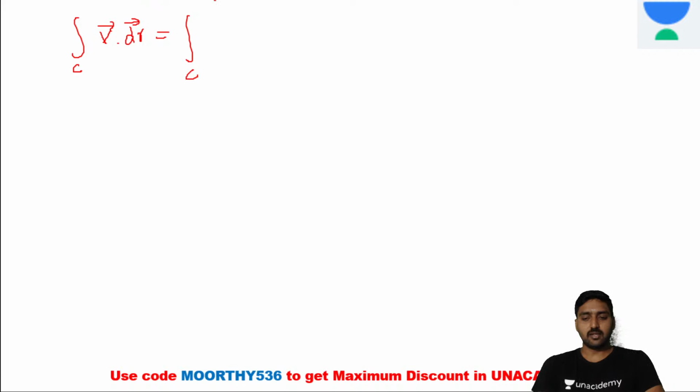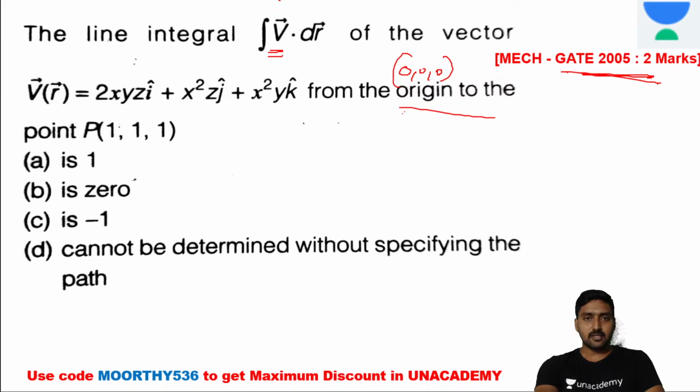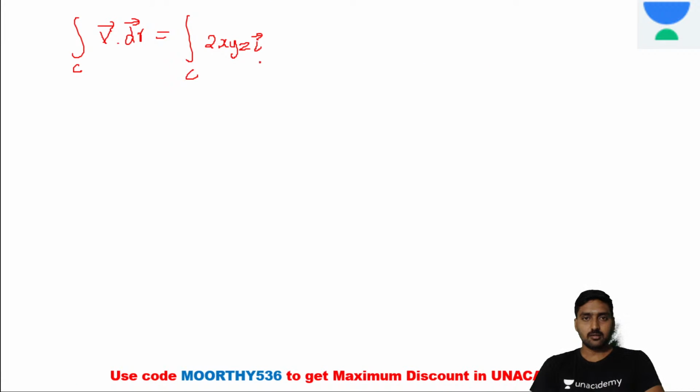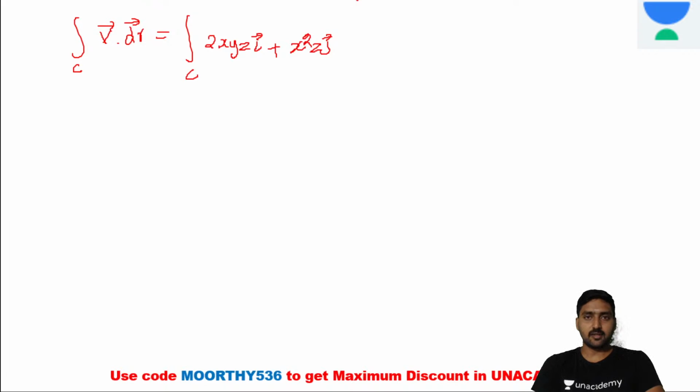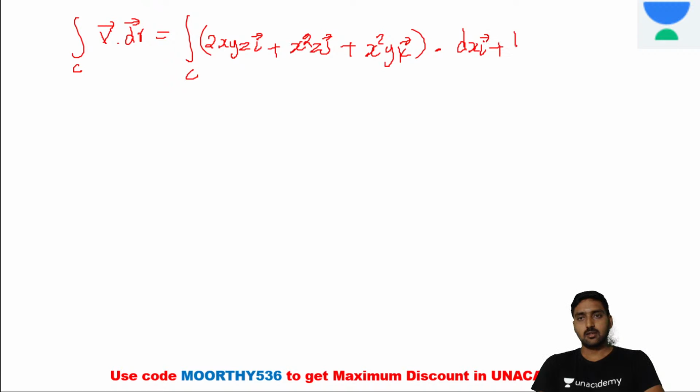We know that V vector is equal to the given one, 2xyz i vector plus x square z j vector plus x square y k vector, dot dr vector, dx i vector plus dy j vector plus dz k vector, right?